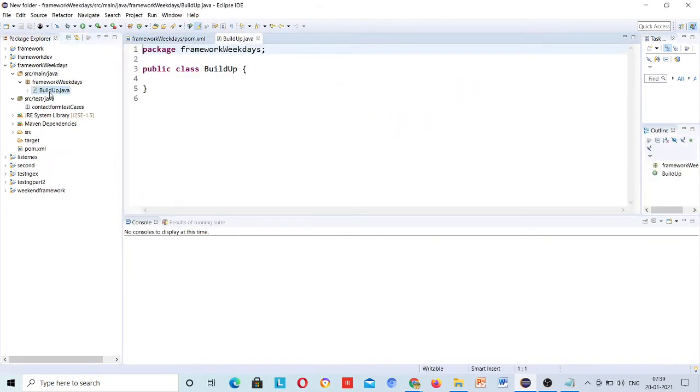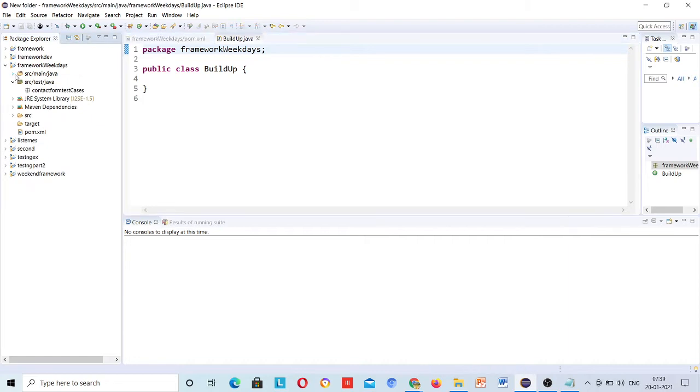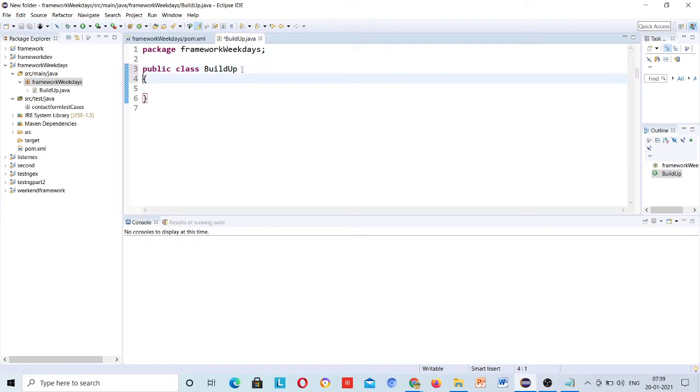Why are we creating the build up class? Because suppose we have run all our test cases in Chrome, and then the team lead asks that you run all your test cases in Firefox. So will you go and write all your test cases in Firefox again?